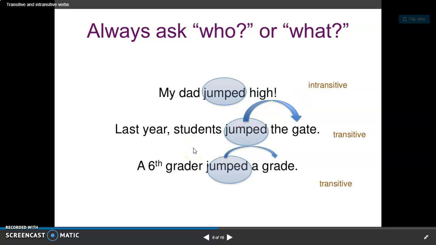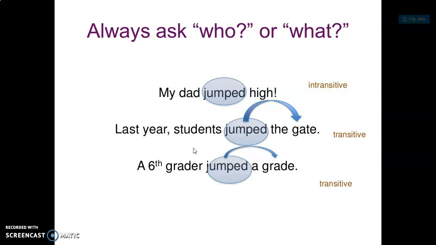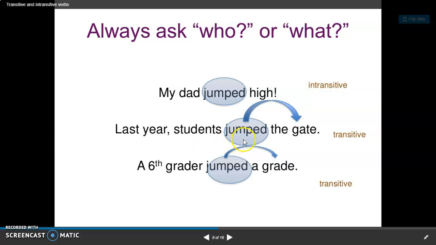Our next example: last year, students jumped the gate. So students jumped who, or students jumped what? Students jumped the gate. So that is a transitive verb because gate is receiving the action from jumped.